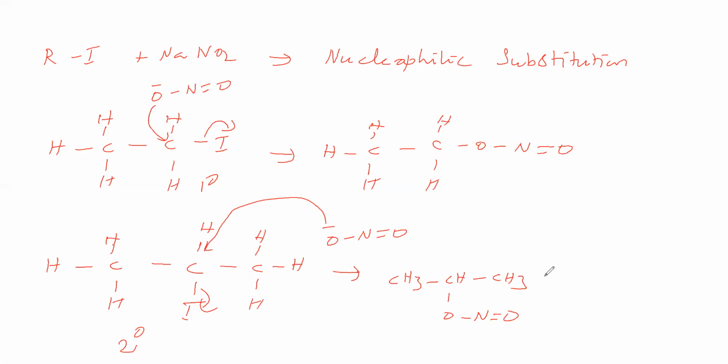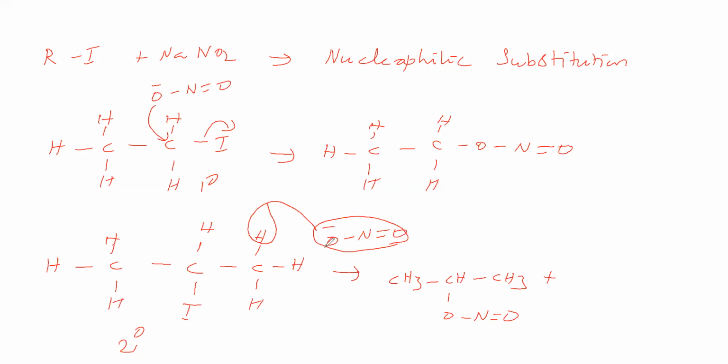Next, is there any other product here? Is there any other possibility? Now, this O minus is abstracting this proton.